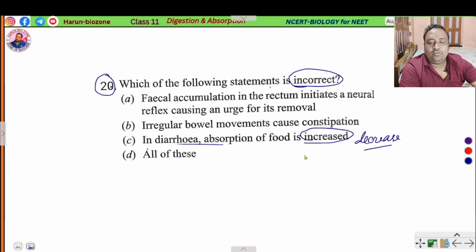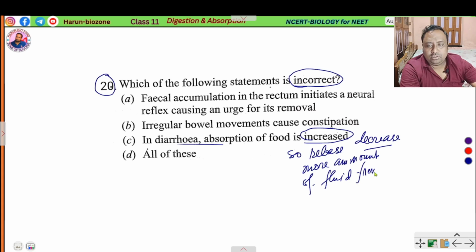Okay, so diarrhea releases more amount of fluid from the digestive tract.